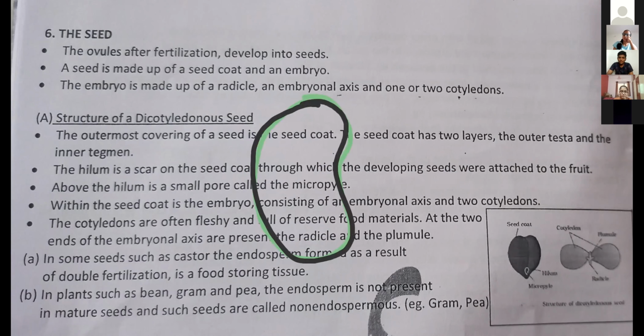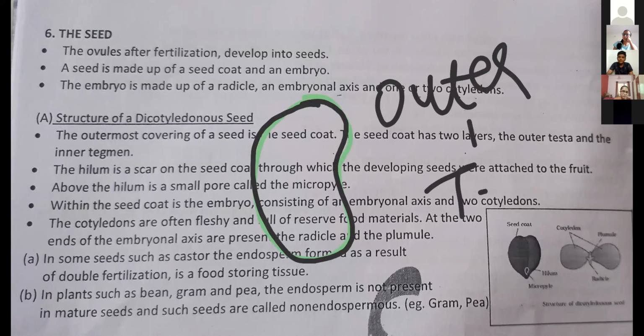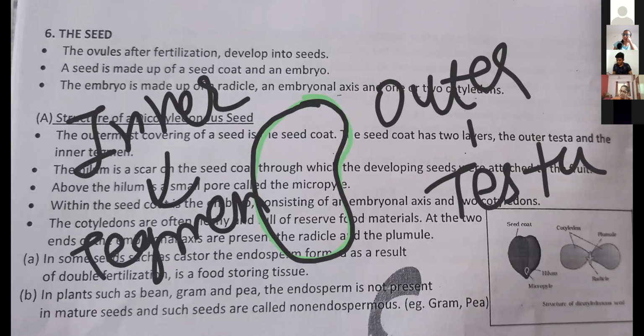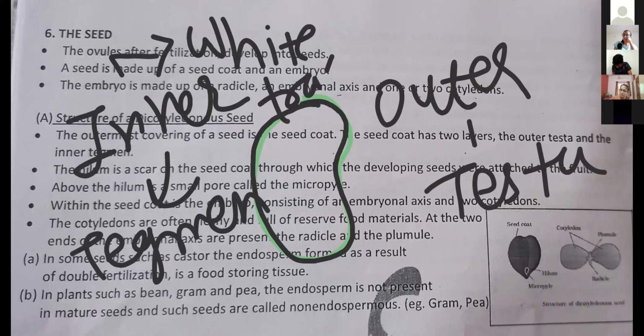The outer one we call testa, and the inner layer, remember, we call tegmen. Outer testa, inner tegmen, right? Inner tegmen is generally white transparent. Inner tegmen is generally white transparent in all cases of the seed.